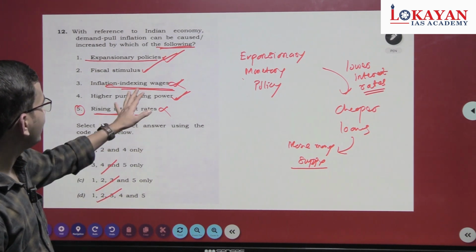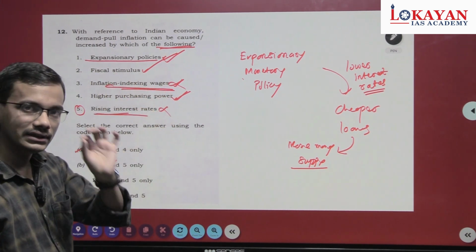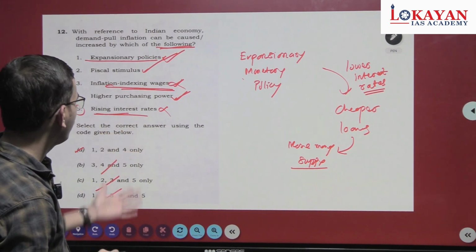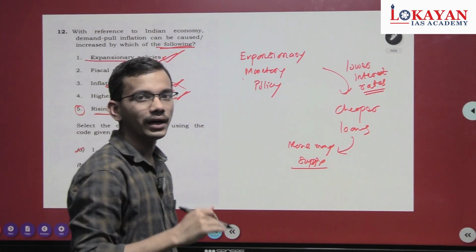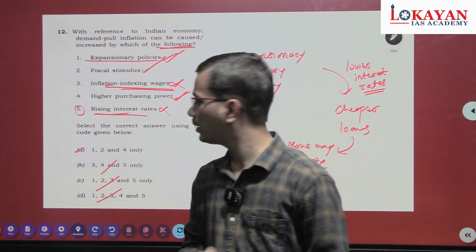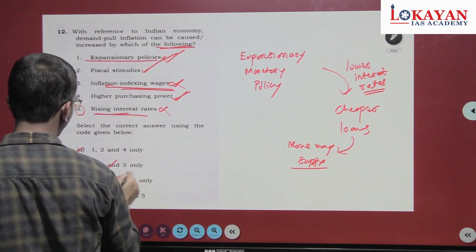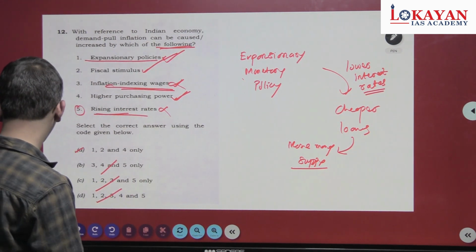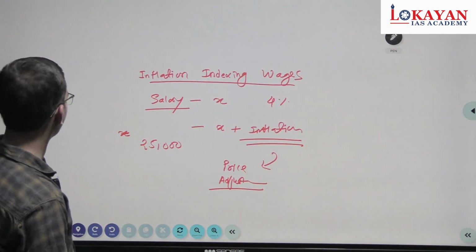But you do not need to know all these things, just basic things. Rising interest rates will not lead to a rise in demand, as rising interest rate will reduce the money supply in the economy. So the fifth is incorrect, just eliminate the fifth, you got your answer. Okay, so let's see the next question.